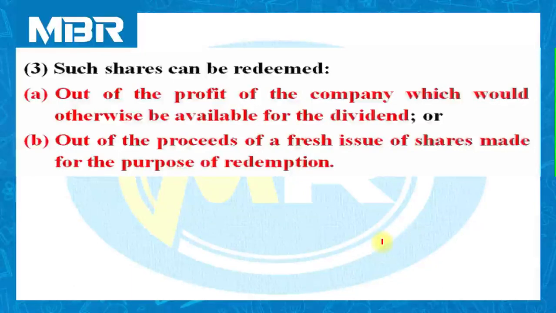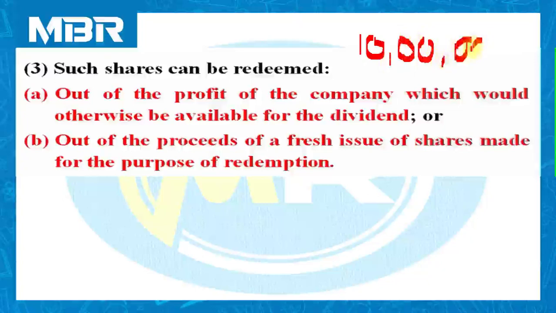Let me clear this condition with an example. Say, for example, a company is in need of rupees 10 lakhs to return to the RPS holders of the company. Obviously, if you want to return 10 lakhs rupees to your RPS holders, it is necessary for you to collect rupees 10 lakhs first.